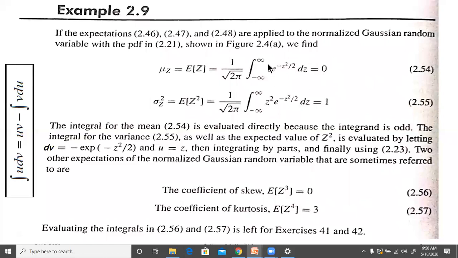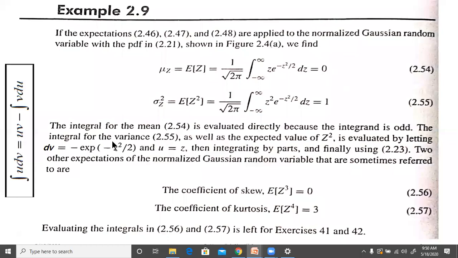So again, E of z cube will also be 0. E of z to the power 5 will also be 0. Only E of z square, z to the power 4, all of those will have a value because they are even terms. So the integral of 2.54 is evaluated directly because the integrand is odd, therefore you'll get 0.